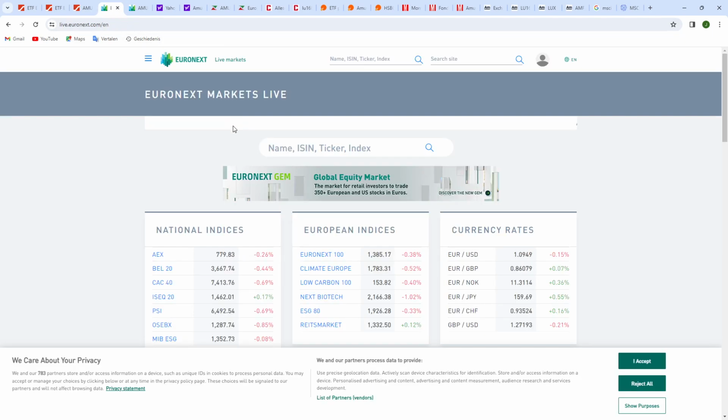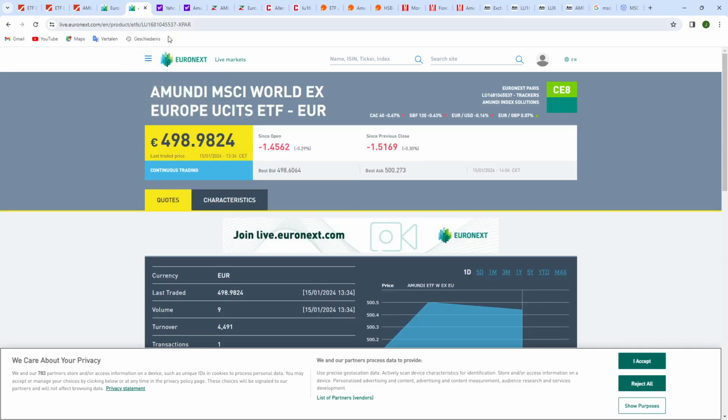Then on the Euronext website, you come to this page and you can look up all the stocks from the different Euronext stock exchanges in Europe. When you type in the ISIN code, so for this one it's the LU number for our ETF that we are looking up, 168-104-5537, and you get the price for the Euronext Paris one, so CE8.